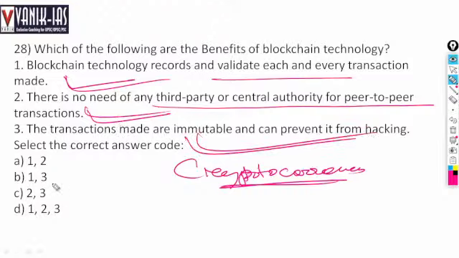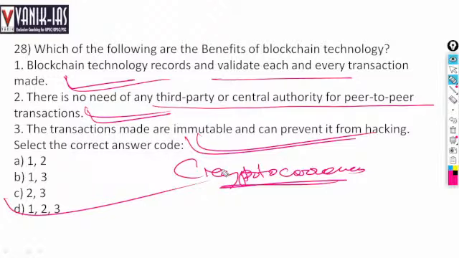All the statements are right regarding blockchain technology. It validates each and every transaction. It is highly secure and does not have any central authority. It can prevent hacking. It is a decentralized technology.